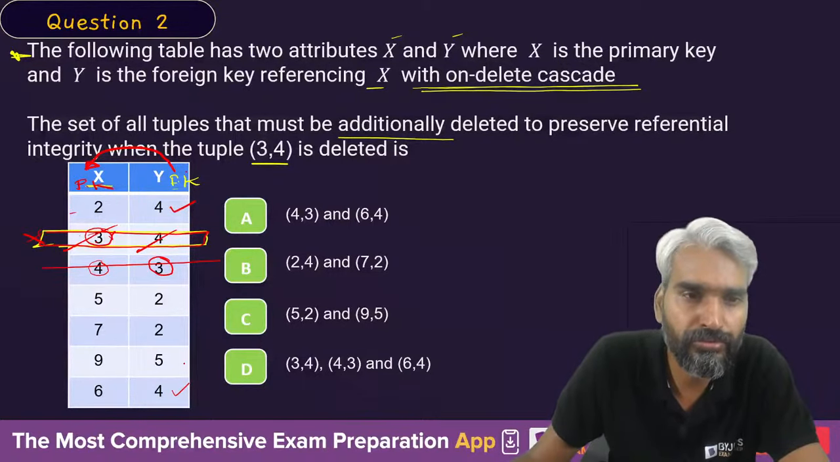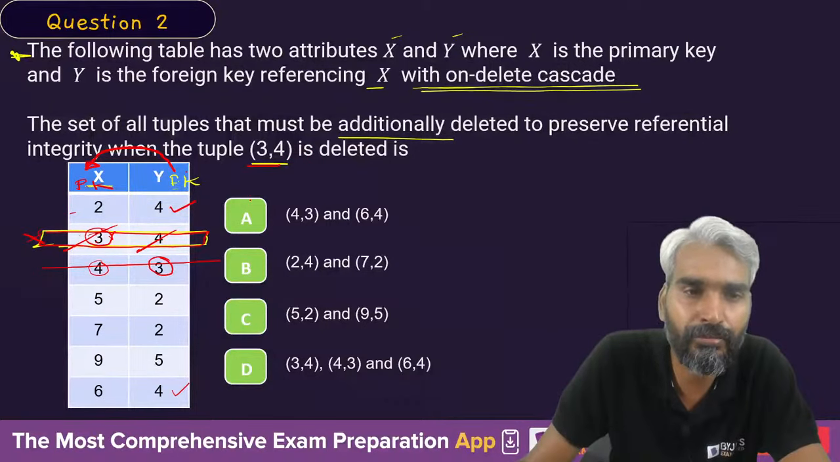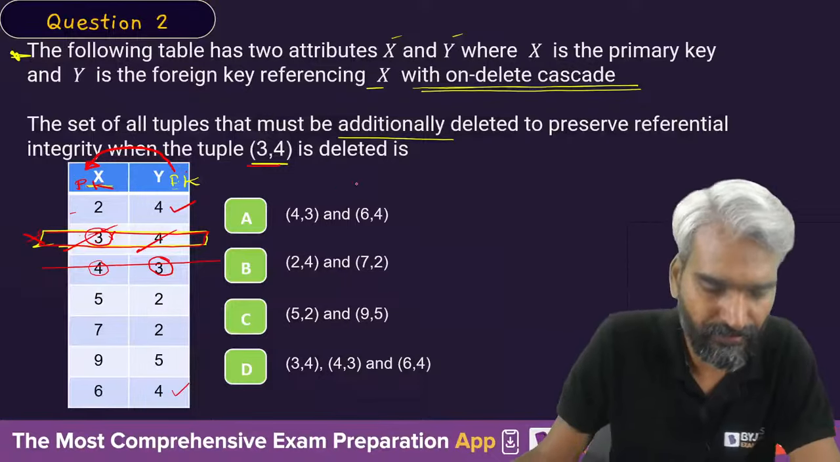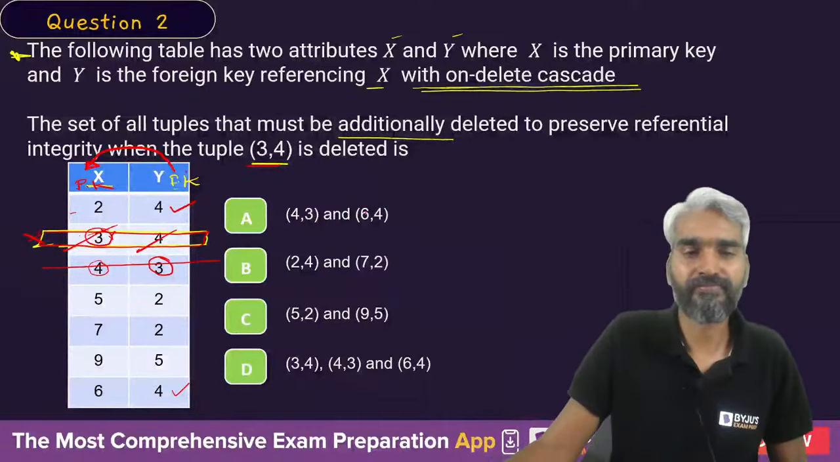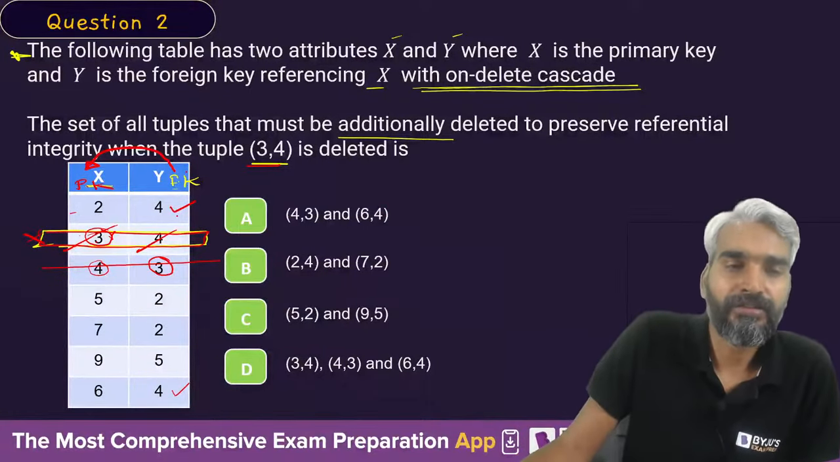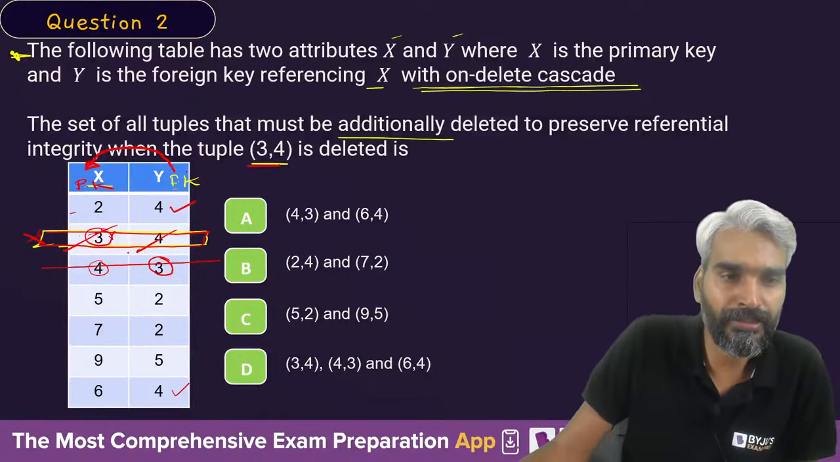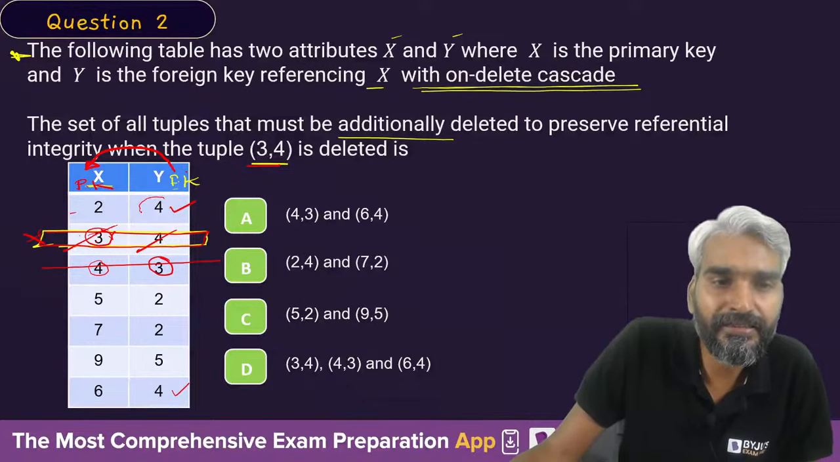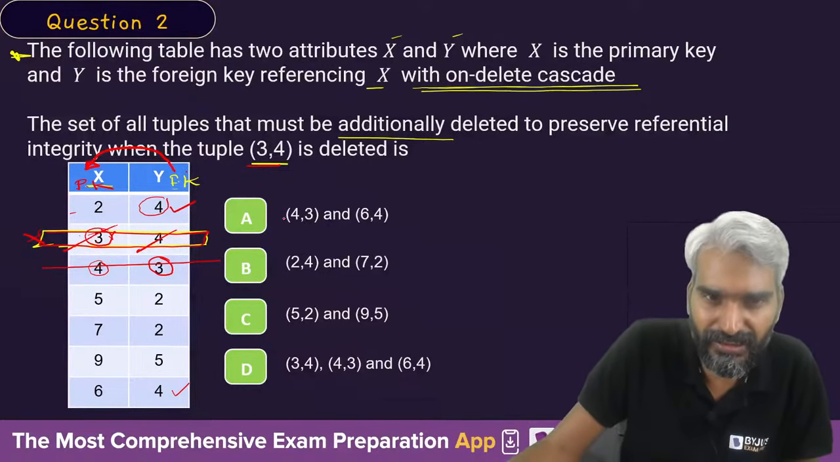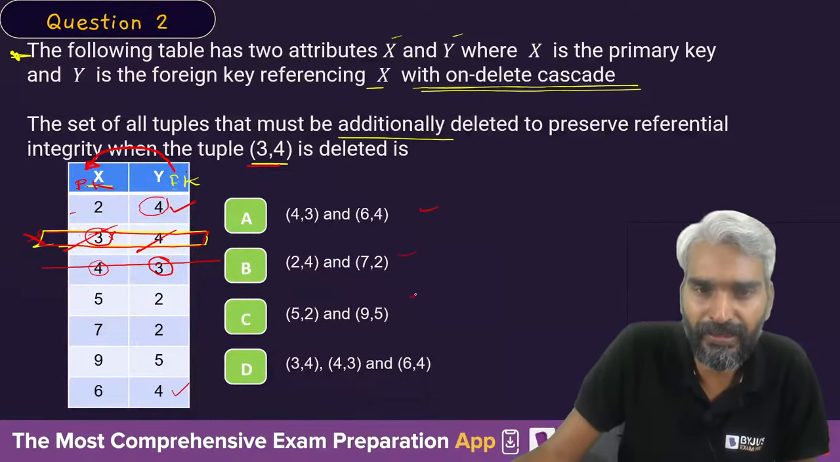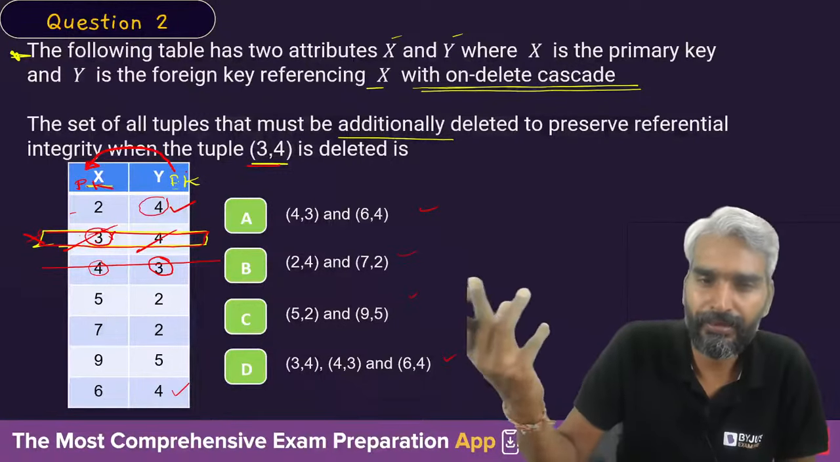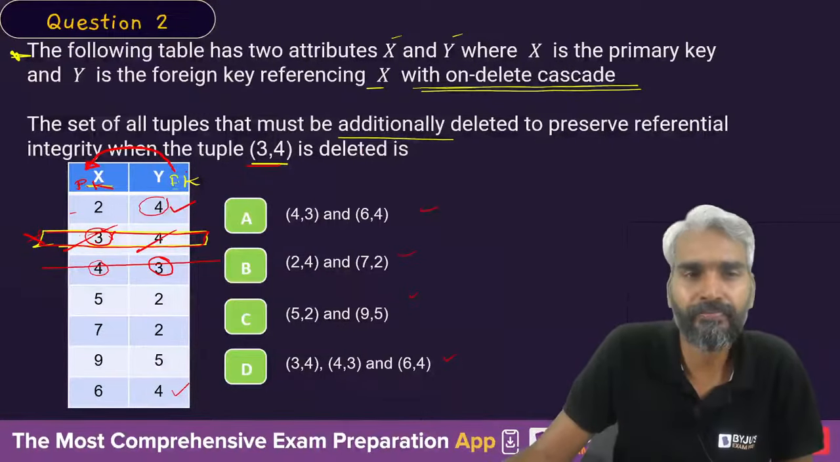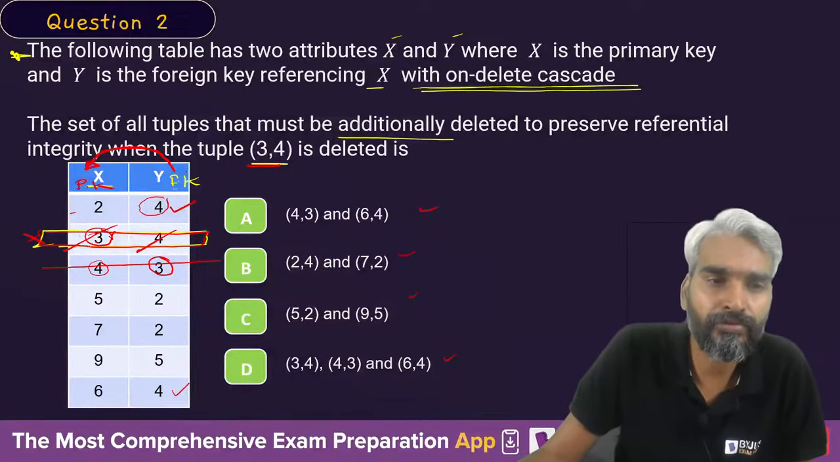So when you delete this 3, 4. Do we have 3, 2 here? No, we don't have 3, 2. So if we delete this, perhaps the answers available in the options may not be correct. And this is the scenario with the exact paper as well, so don't worry. Once you delete this tuple, 3, 4 is deleted.